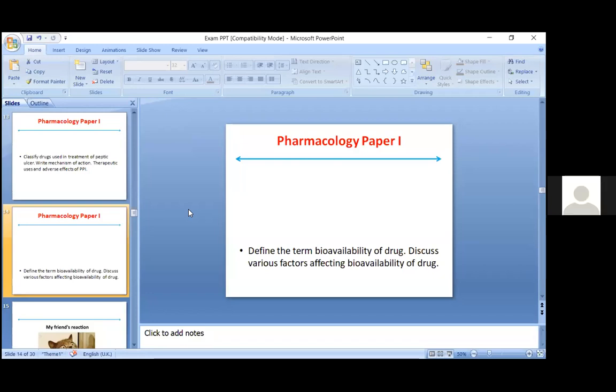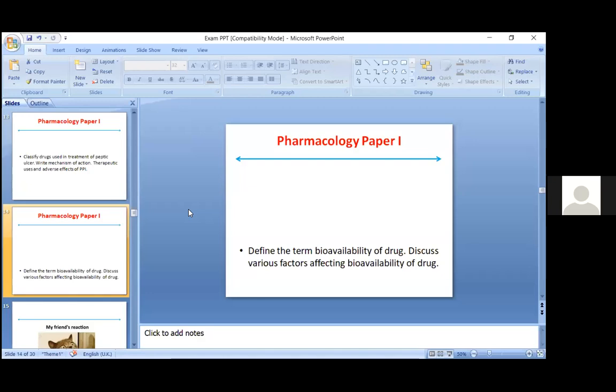Most of the students tell me, sir, where are the factors written? We don't find them anywhere. But if you read various textbooks, one is by Sharma sir, another is Satoskar. In those also they have given factors affecting bioavailability.